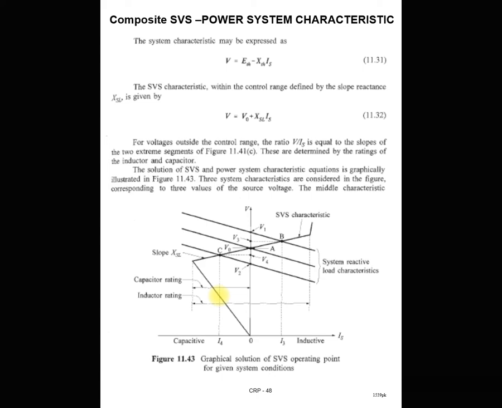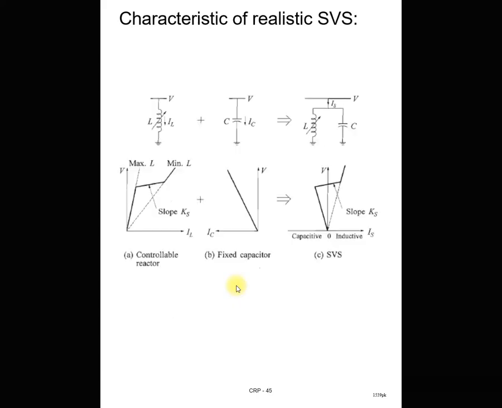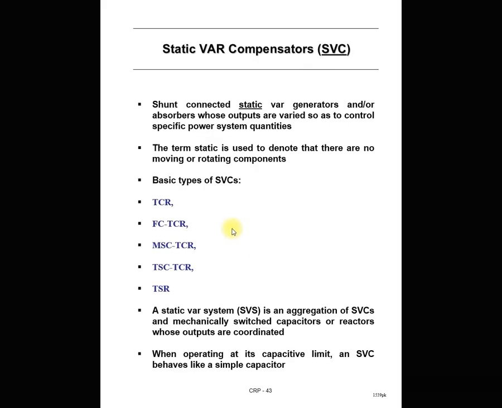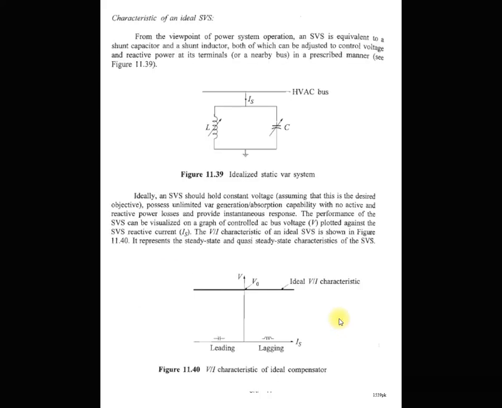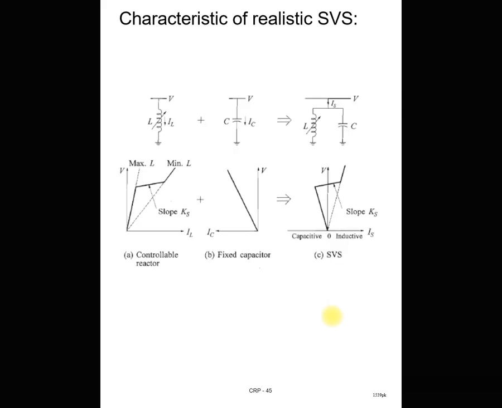And again, what is SVS? That is the combination of SVC, the static var compensator system, all these 5 components or any of the 5 components, as well as mechanical switched capacitor and reactor. So here I stop this lecture. I hope you understand this.